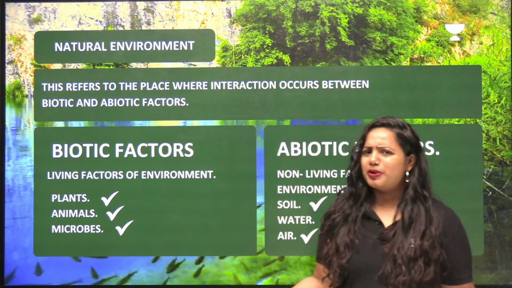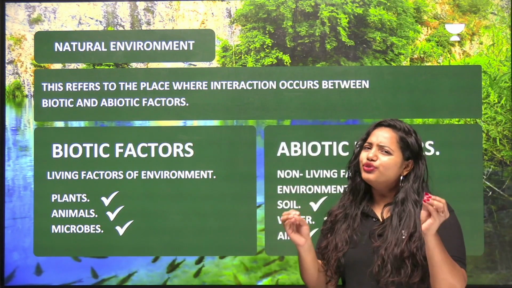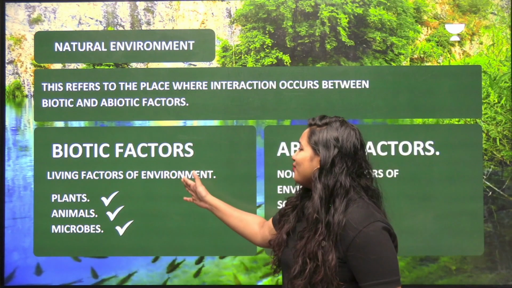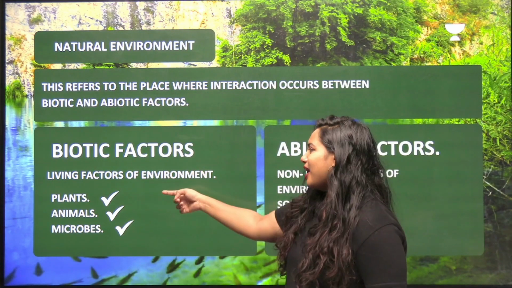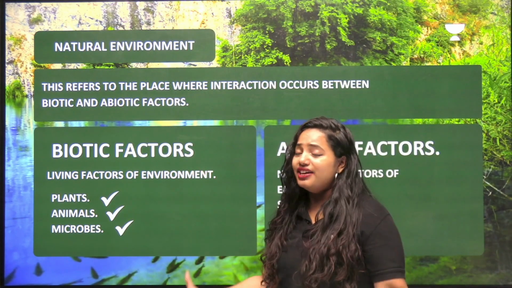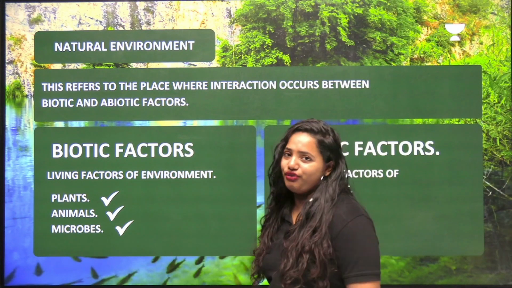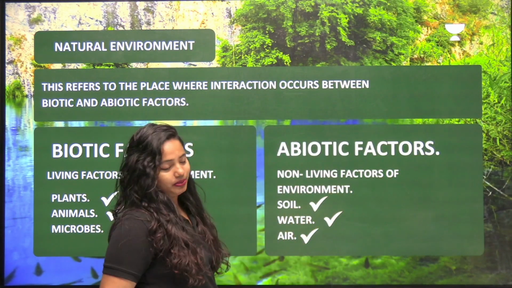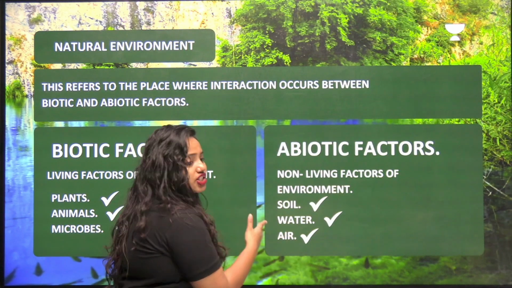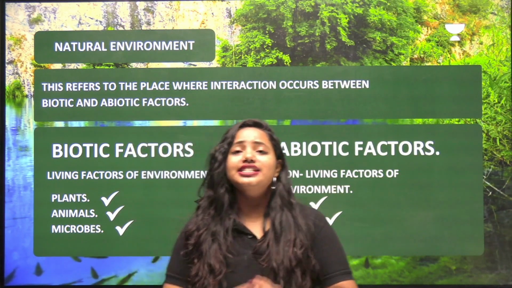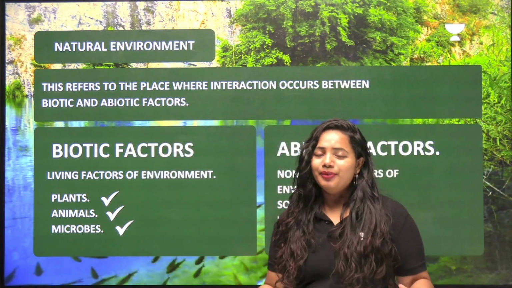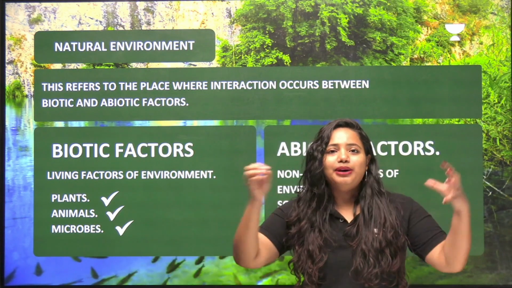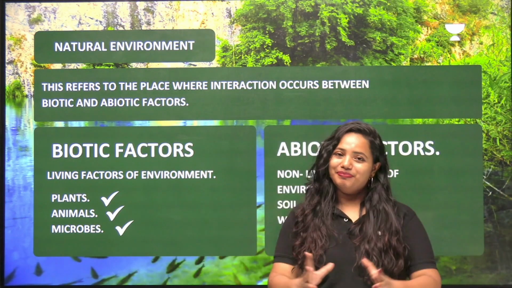I have given you an explanation already, but still we are going to learn a few examples for it. Living factors of environment. What are they? Plants, animals and microbes, because these are living. So these are considered as biotic factors. What about abiotic factors? Non-living factors of environment. What are they? Soil, water, air, all these are considered as abiotic factors. Clear? So to support life on Earth, both of these factors are important.